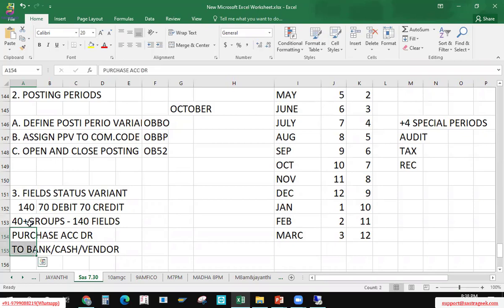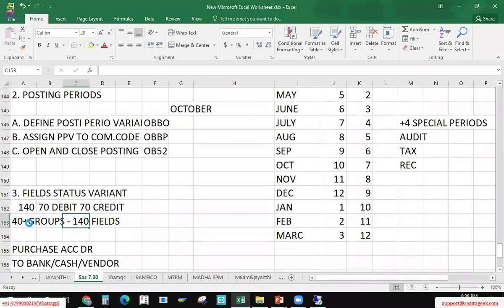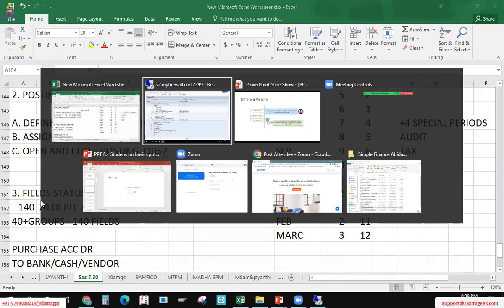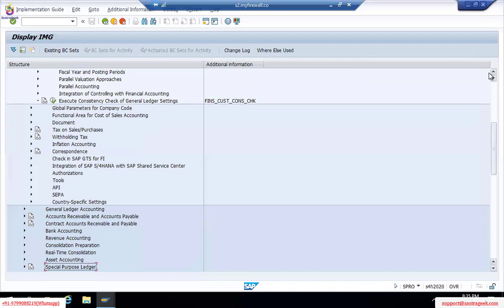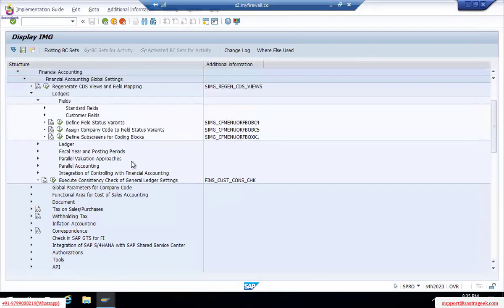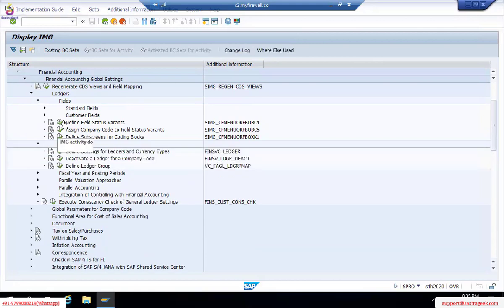So how can we remember this? What are these 40 groups and what are these fields? What we do is we copy here to do our settings, as we don't know what fields are available. Sorry, I should have not given this one. Here it is Define Field Status Variant, OBC4. Because we don't know anything as of now, we'll copy from the SAP product what it is giving and assign it to a company code. How to do that step, we'll see.